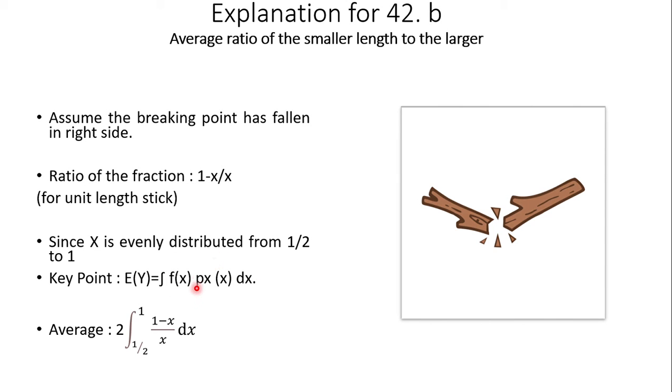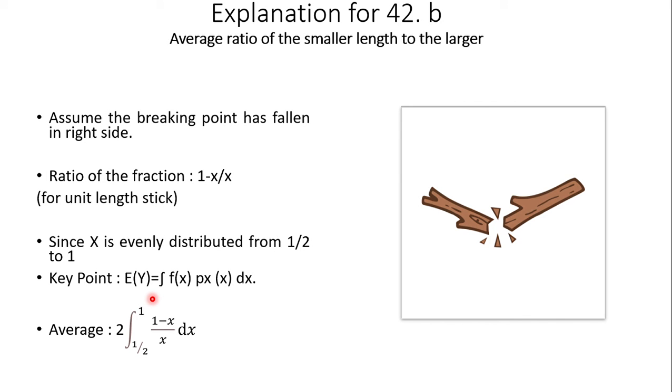So if f of x is the event and its probability is this part, then if we multiply this, the expected value of y should be the integral of all the probable events and their corresponding probabilities.